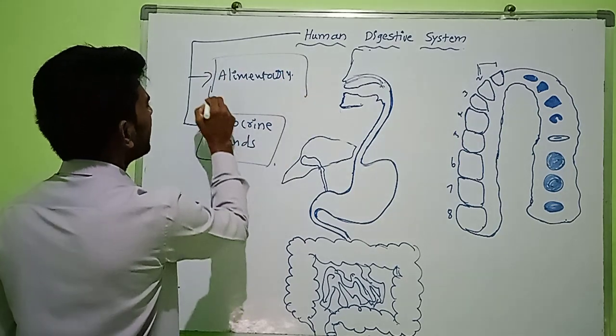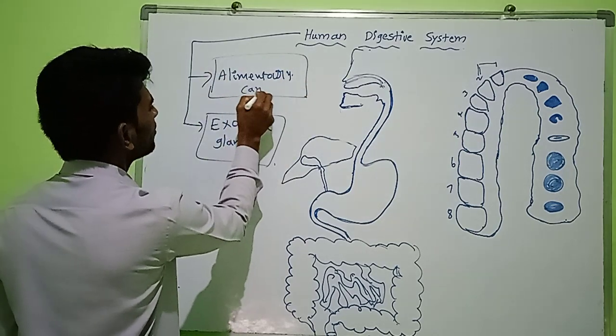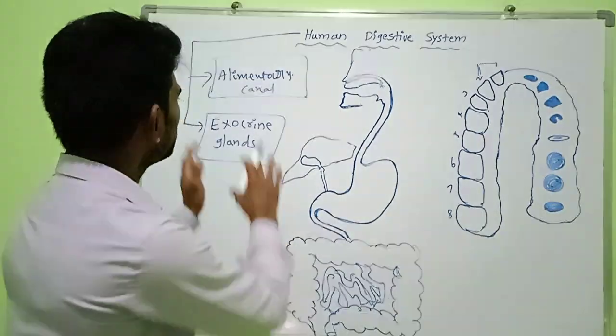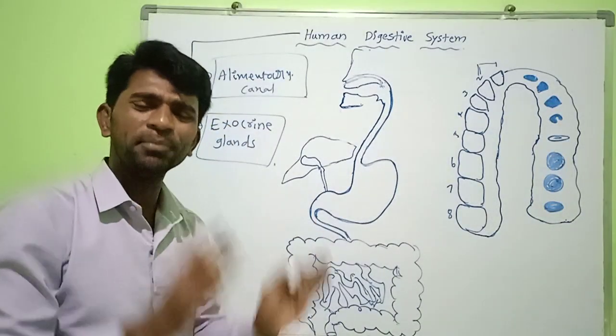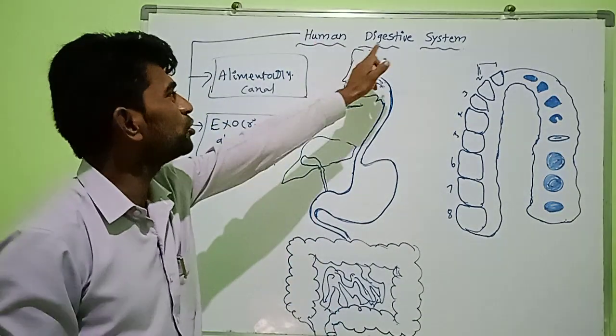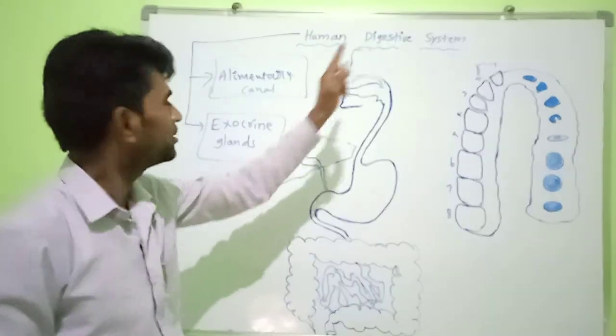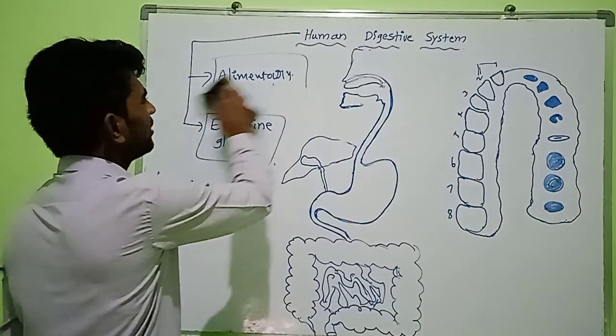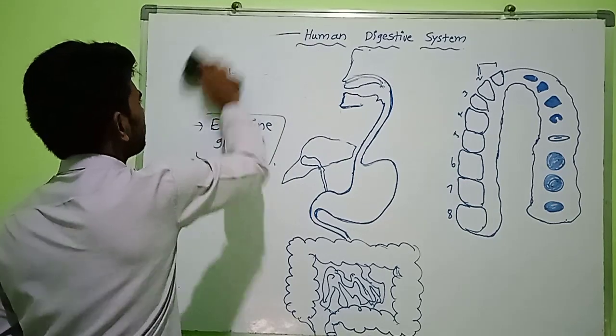First one is the alimentary canal, second one is the exocrine glands. These two are very important parts of the human digestive system. Now today we should discuss the alimentary canal.